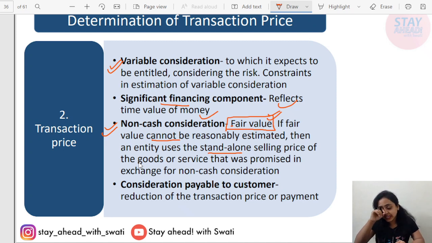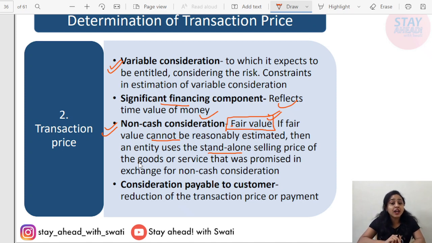For example, there are goods and services. Such a particular good is worth rupees 1 lakh, for example. Now, you have received consideration in kind, for example, a laptop. Now, you need to fair value the laptop. For example, the laptop is worth rupees 1,20,000. You will be recording the revenue of rupees 1,20,000.